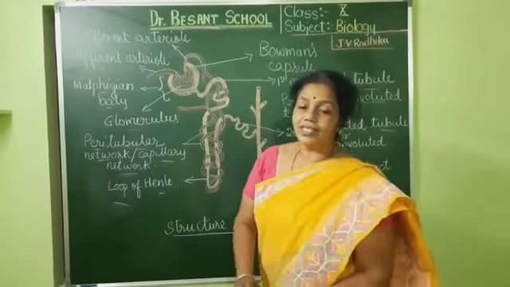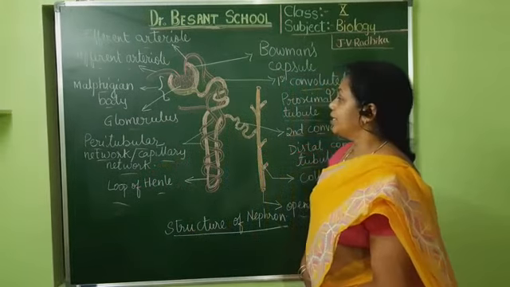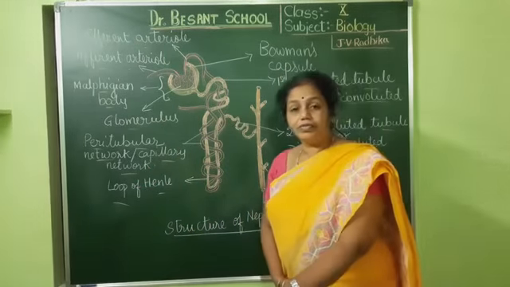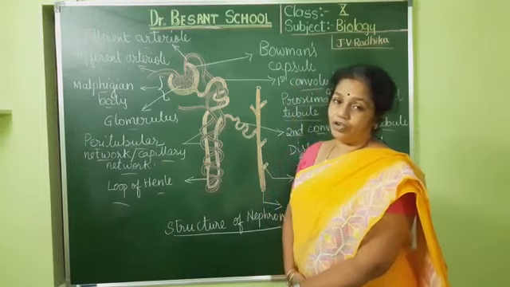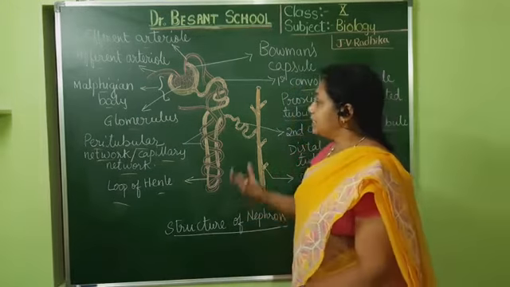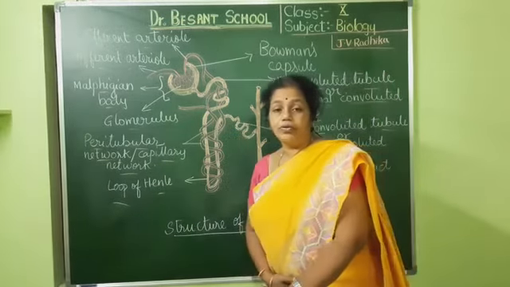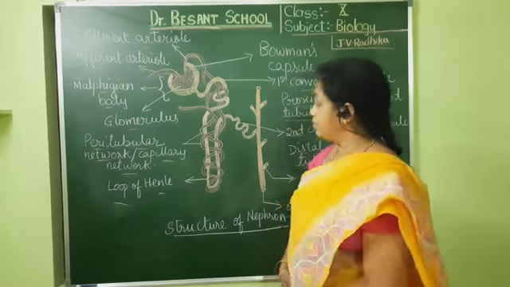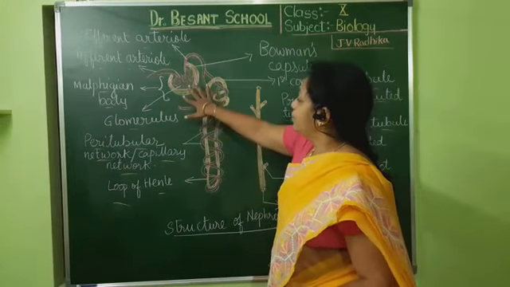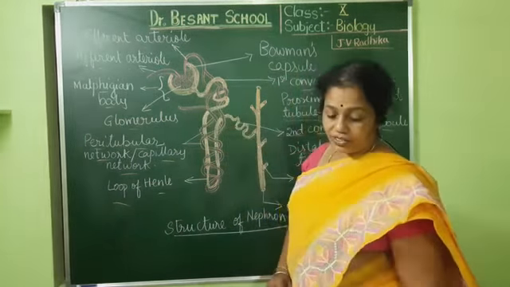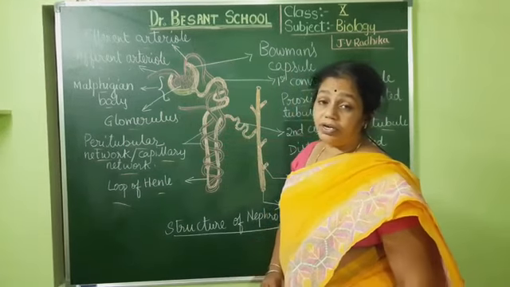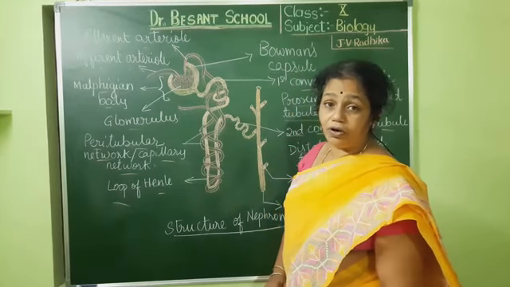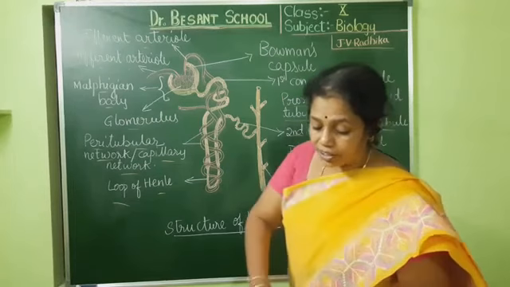As I said, each kidney contains around 1.3 to 1.8 million nephrons. When we consider each such nephron, what is it made up of? It is made up of the Malpighian body. The first part is the Malpighian body. Do you remember what the Malpighian body is made up of?